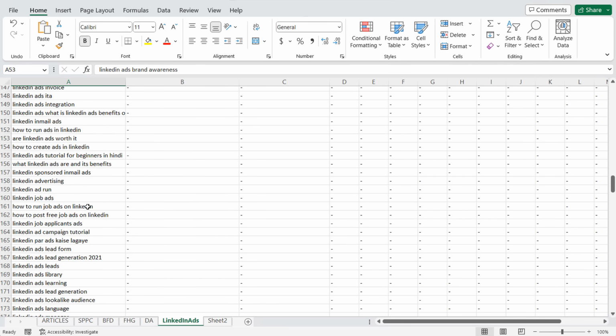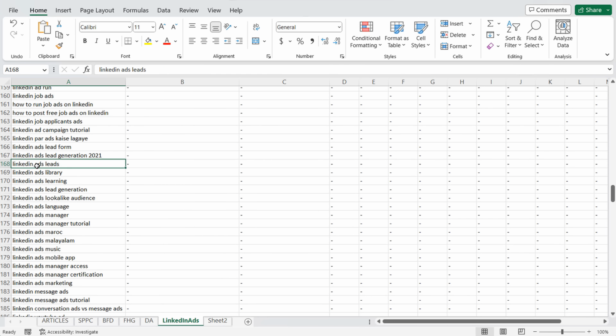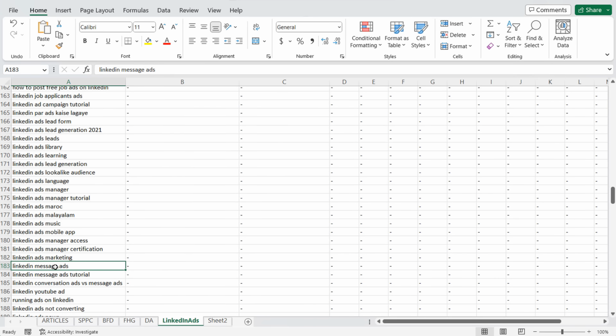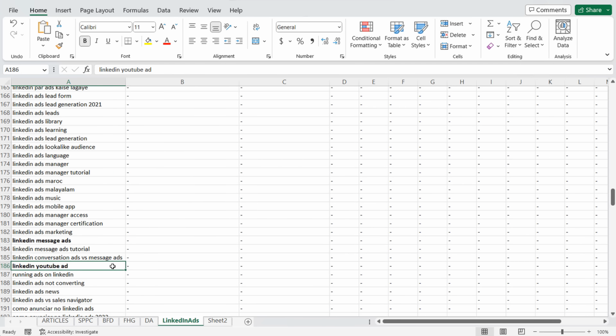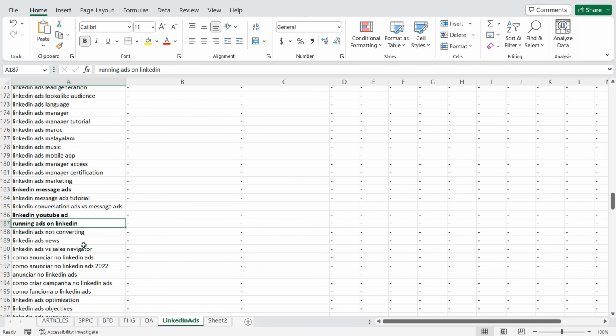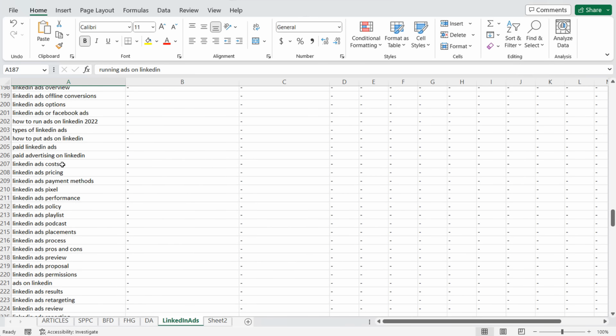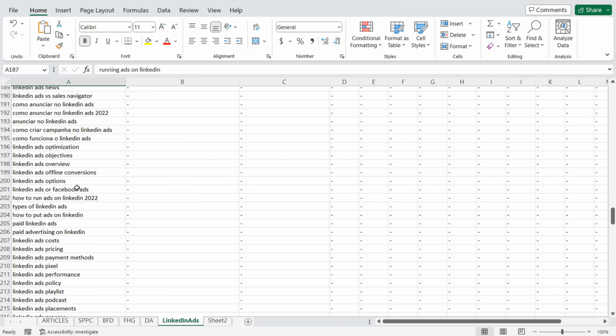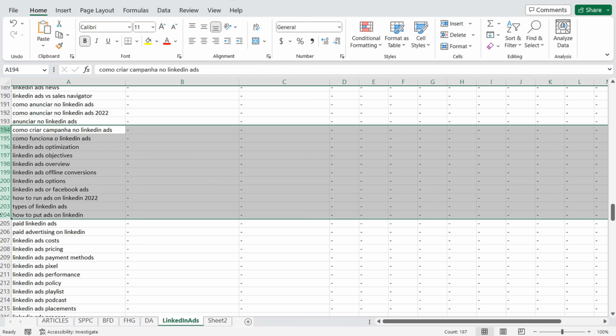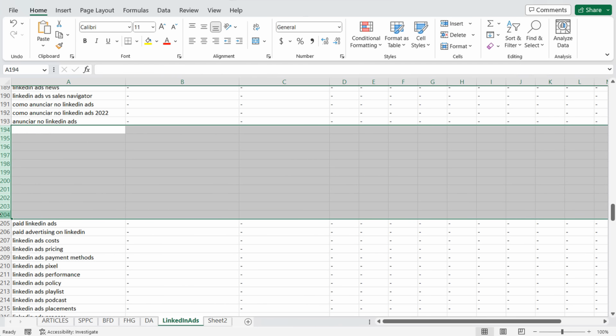So we'll just scroll all the way down here, keep coming down. LinkedIn ad leads, again, I would consider that same as lead generation, which we already have as one of our keywords. So keep in mind, there's going to be a ton of different crossover here. But if you keep coming down, LinkedIn message ads, LinkedIn YouTube ad, running ads on LinkedIn, what you can do is come through here, just put a bunch of keywords in bold, and then the keywords that you don't bold, just take those keywords and just delete them. So you just delete them, get rid of them, and then those are keywords that you're not going to actually target with your videos.